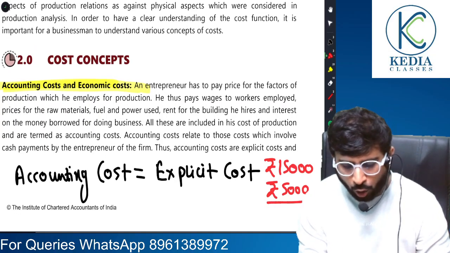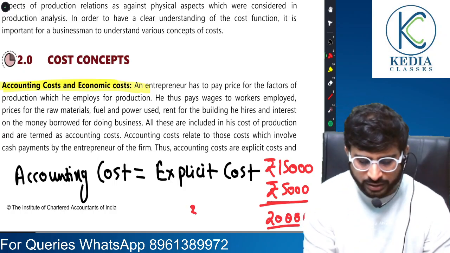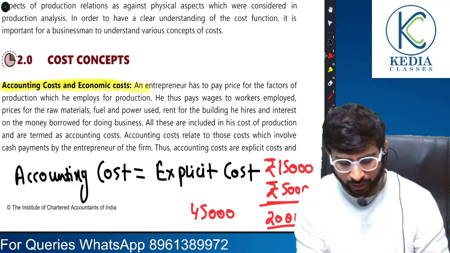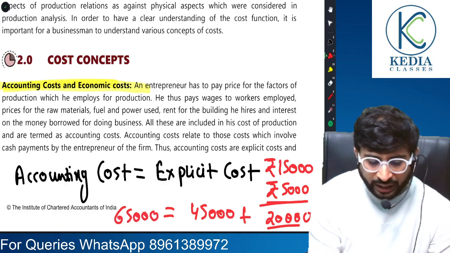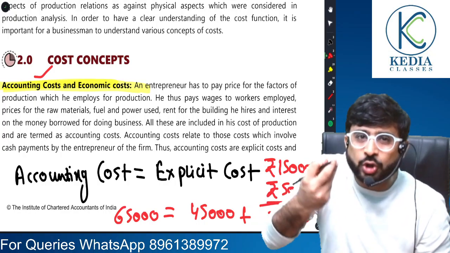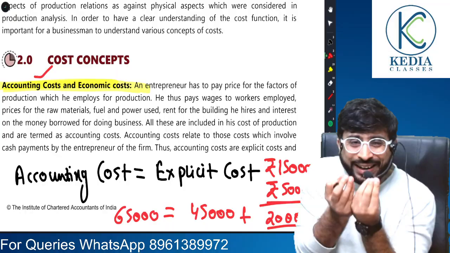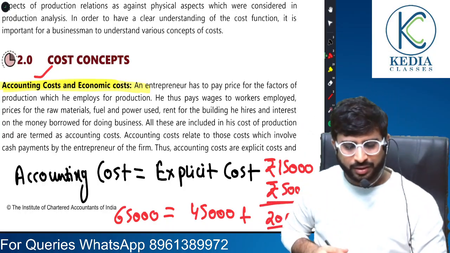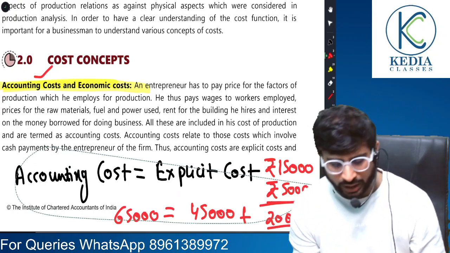So friends, on a monthly basis I am paying 20,000 rupees. Let's assume another 45,000 rent that I am paying. So 45,000 plus 20,000, it lands to 65,000. In accounting, something is a cost when you are actually having to pay for it. That is what is accounting cost or explicit cost, which you are actually paying for, which is resulting in actual outflow of money. Understood, sir. That is what, dear students, is about accounting costs.